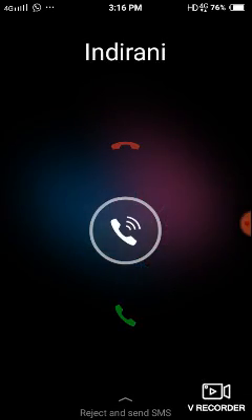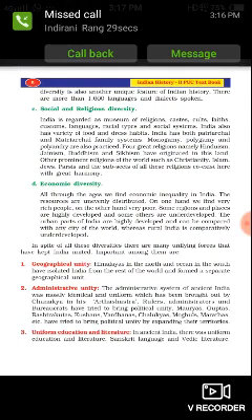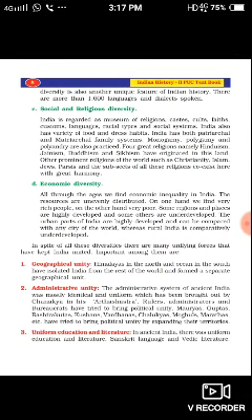Himalayas in the north and ocean in the south have isolated India from the rest of the world and formed a separate geographical unit.